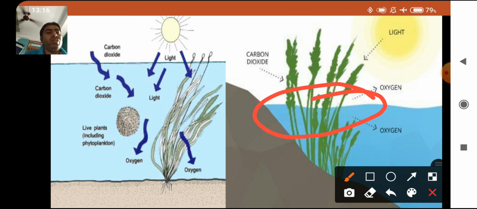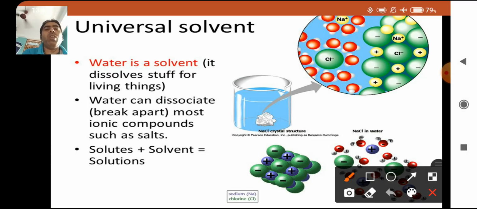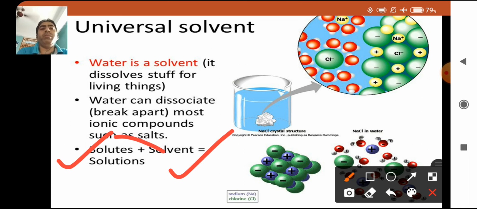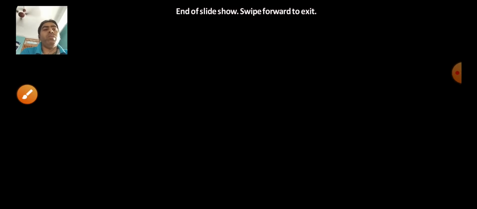Now we will see why water is called the universal solvent. Water is called the universal solvent because it can dissolve many things. Water can dissociate, that is break down, most ionic compounds such as salt. Here we can see solute plus solvent becomes a solution. So water can dissolve many things, which gives it the property of a universal solvent. Thank you very much.